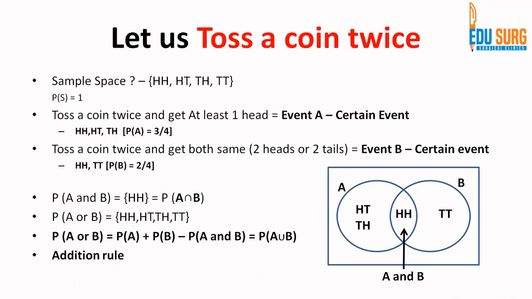P(A or B) is P(A) plus P(B) minus P(A and B), also known as P(A union B). So this is known as the union of two events. If you understand these concepts, the terminologies are easier to remember, right? A intersection B and A union B. So A intersection B is HH, A union B is A, B minus A and B. So that is how you can manage these options, right?